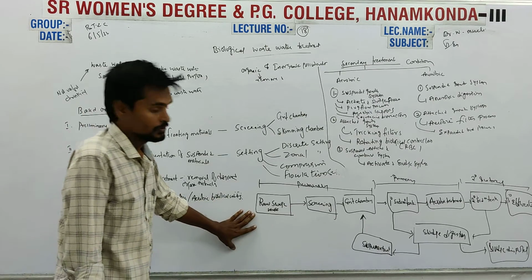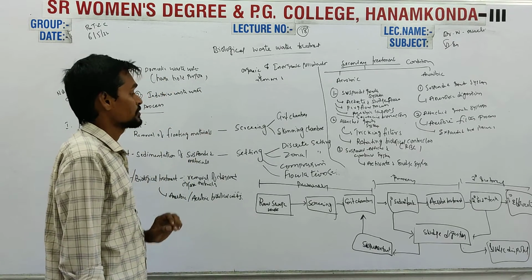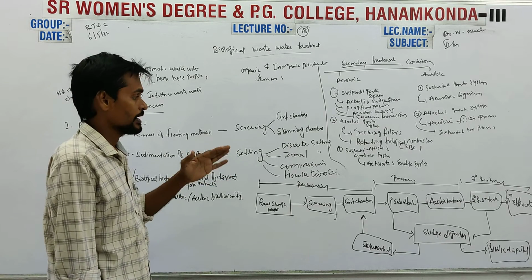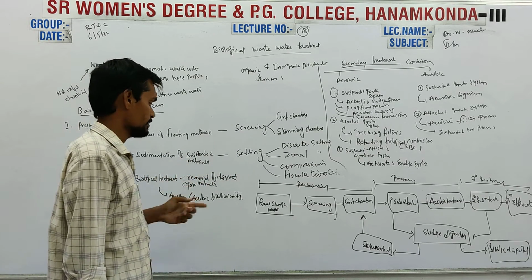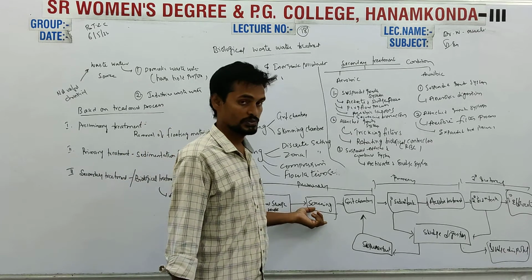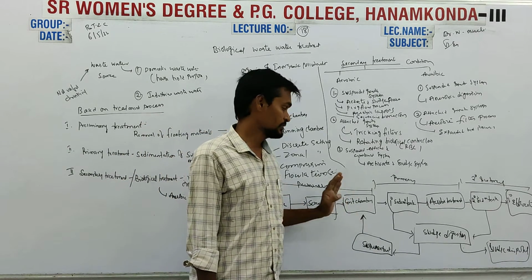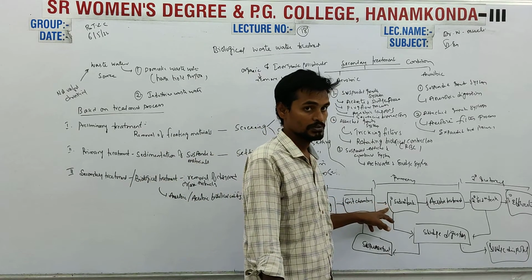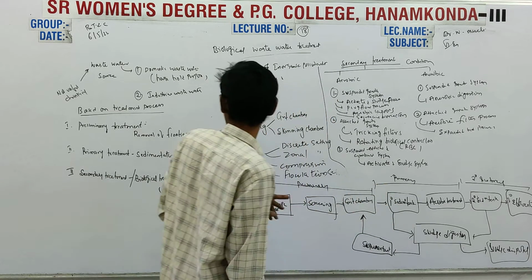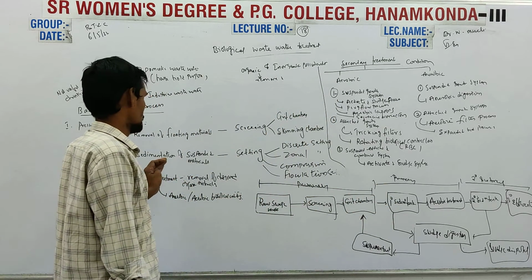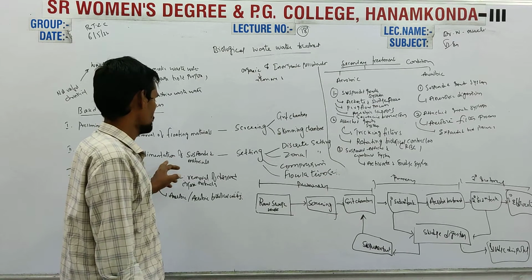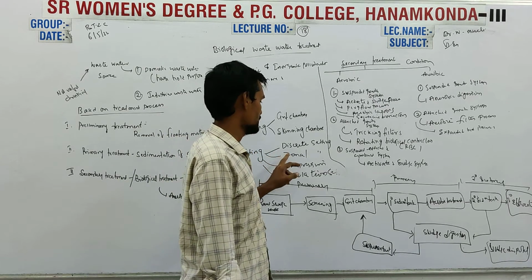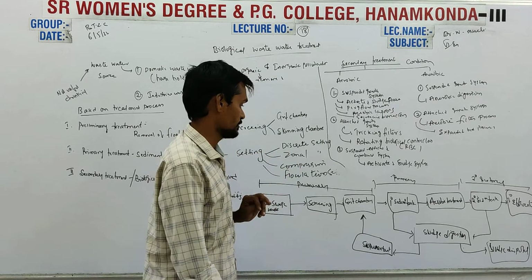So this is the flow chart of biological wastewater treatment, which includes preliminary treatment, primary treatment and secondary treatment. In preliminary treatment, the raw sewage water goes for screening, which is done in grid chambers. The effluents from grid chambers enter the primary sedimentation tank, where the suspended materials are removed by settling, either by discrete settling, zonal, compression or flocculation.